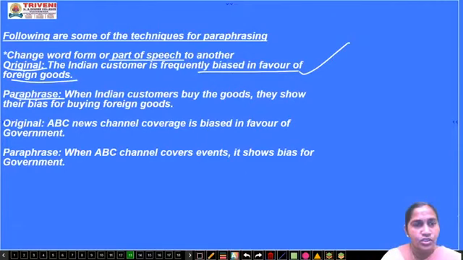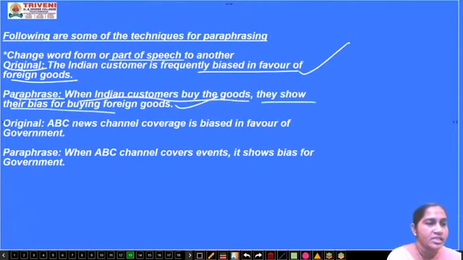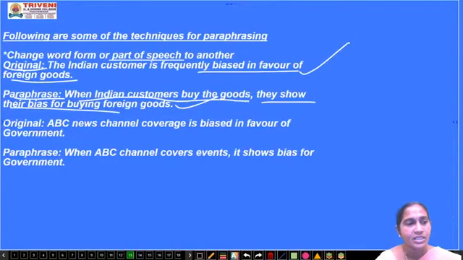Without changing the sense of it, how to write a paraphrase sentence? When Indian customers buy the goods, they show they are biased, means the partiality, means showing more interest for buying the foreign goods. The sense is same in both the sentences. Next example, the original one, you have to focus on the original and on the paraphrase.